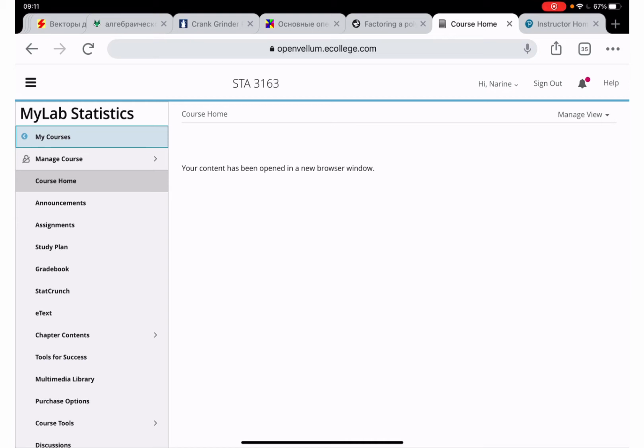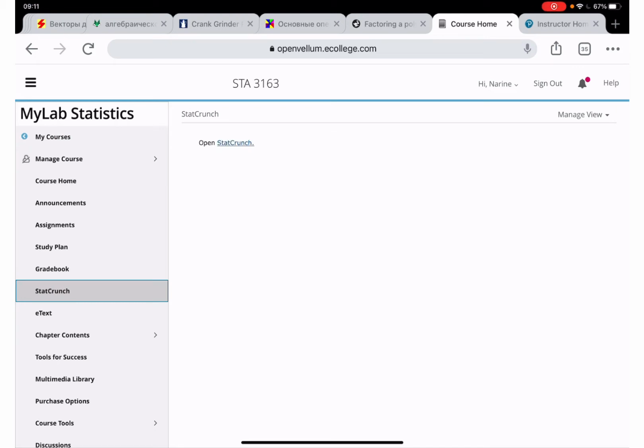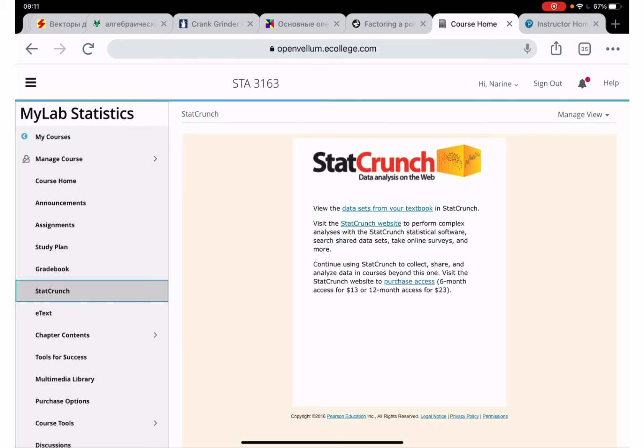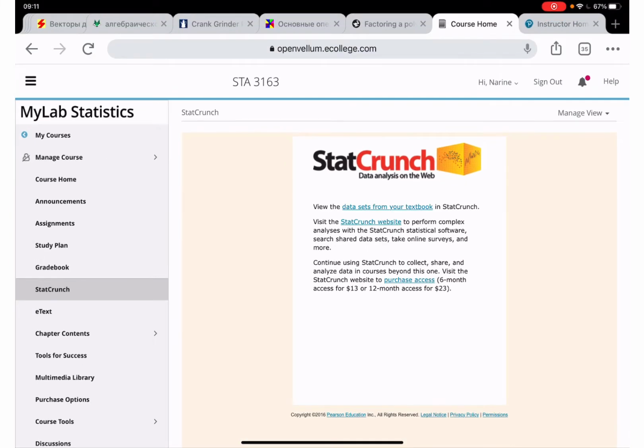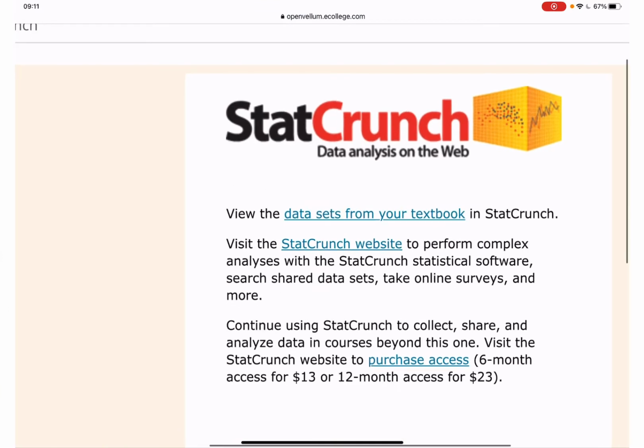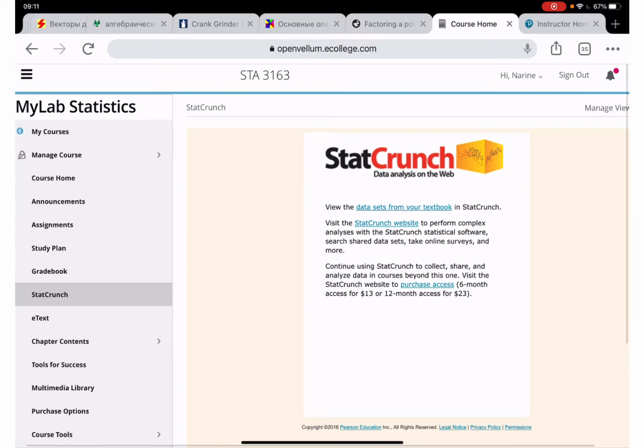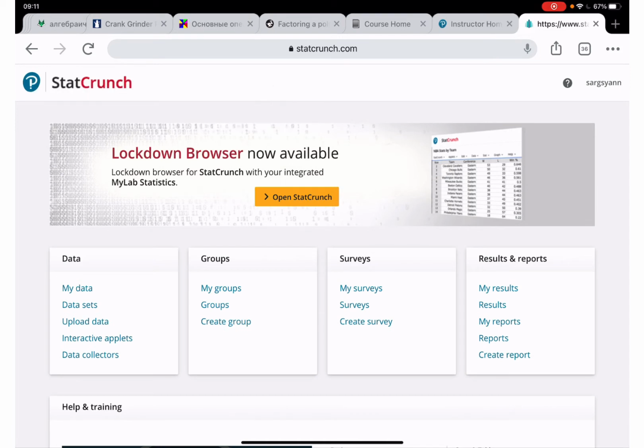So see here, StatCrunch right below Gradebook. I'm clicking StatCrunch right here and it says open StatCrunch. So I'm zooming, visit StatCrunch website. It's right here. See, visit StatCrunch website to perform complex analysis with StatCrunch statistical software. So I'm clicking on this, visit StatCrunch. All right. Next I'm clicking on open StatCrunch.